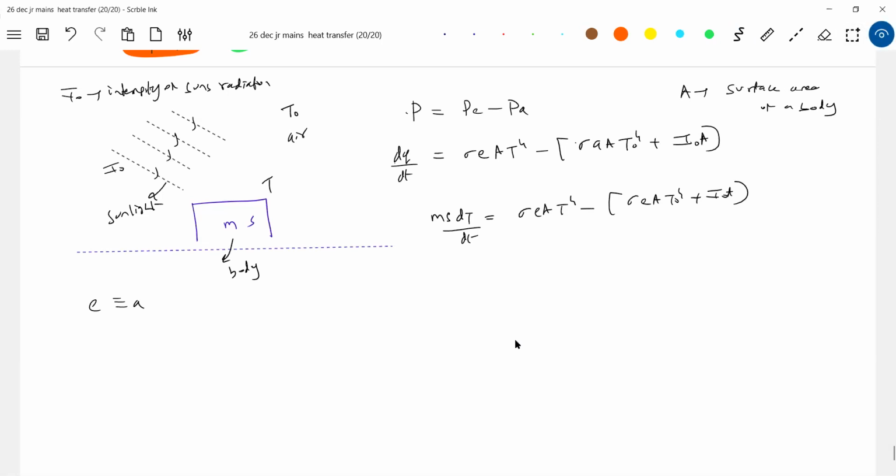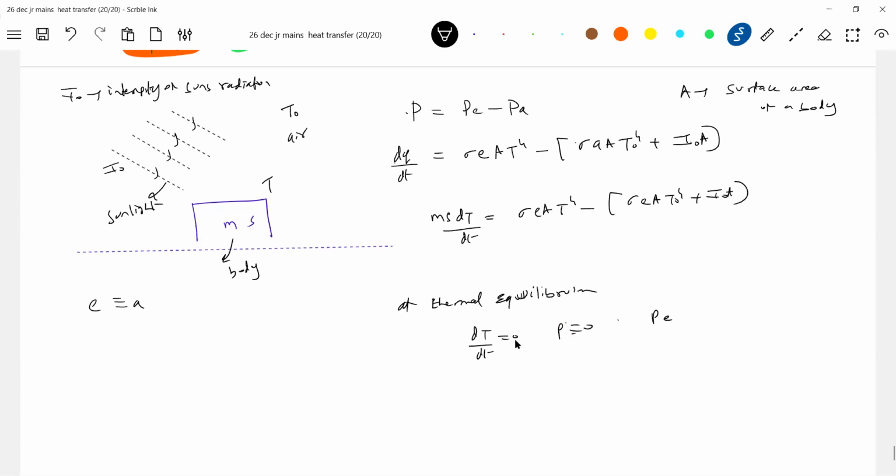If it is at equilibrium, what do you mean by that? At equilibrium, this P will be 0. So whatever it emits should be equal to what it absorbs. So can we calculate the temperature of the body? If the temperature of the body remains constant, you write this equal to 0. Then you will get the temperature of the body. At thermal equilibrium, dT by dt will be 0, so P will be 0.